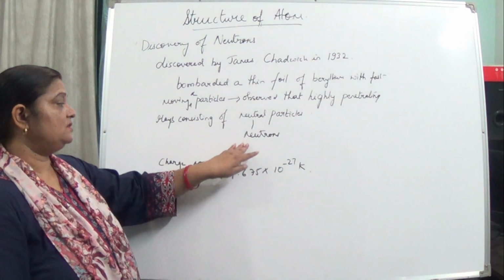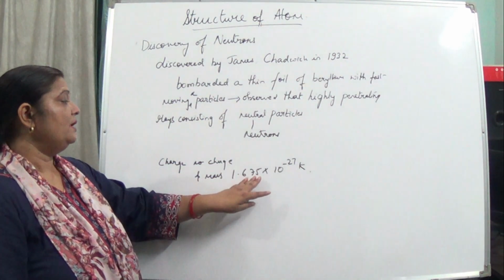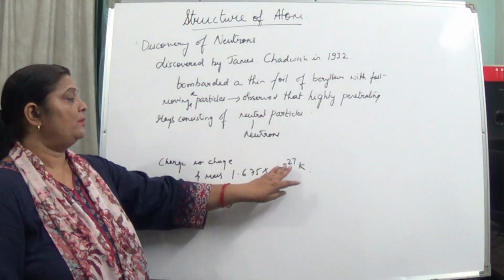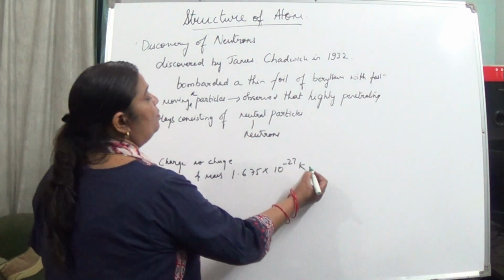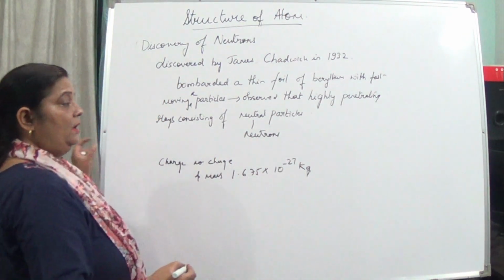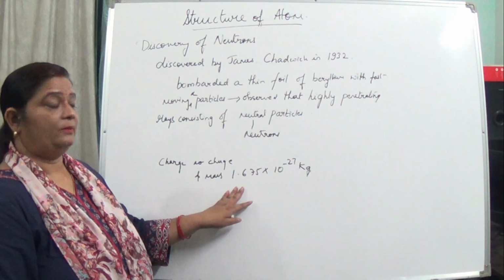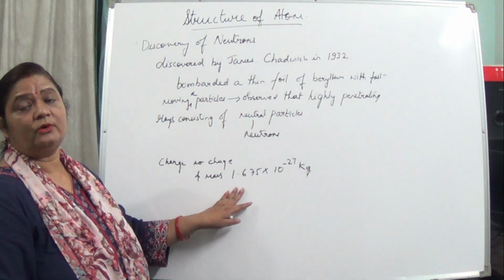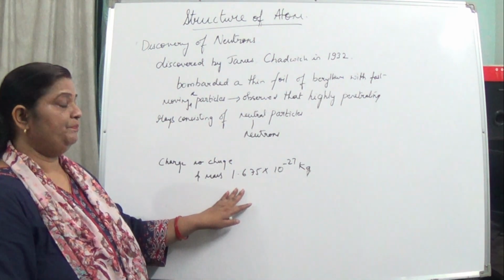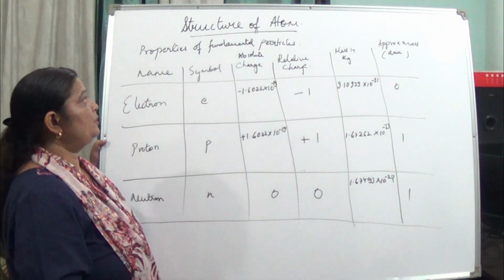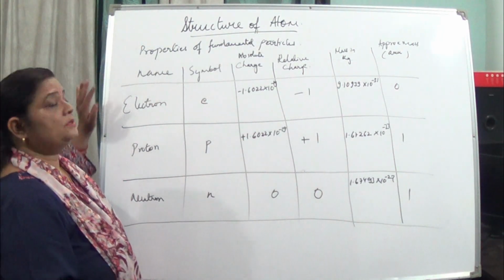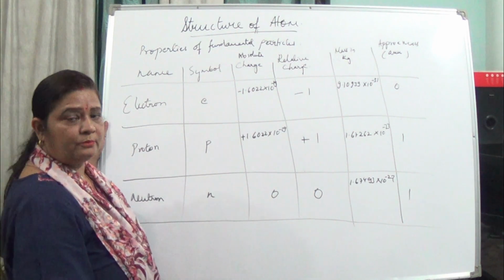Their mass is 1.675 into 10 to the power minus 27 kg, which is approximately the mass of 1 atom of hydrogen. Now let us sum up the properties of this whole topic of discovery of electron, proton and neutron